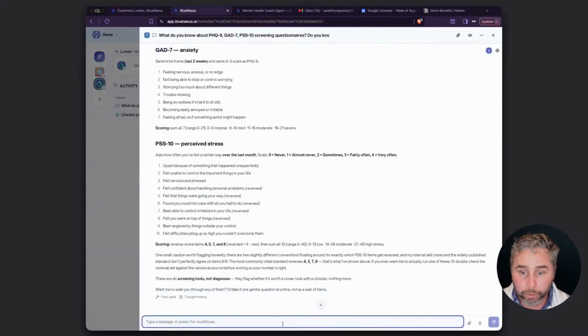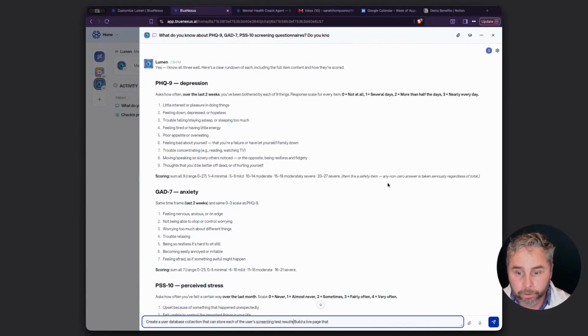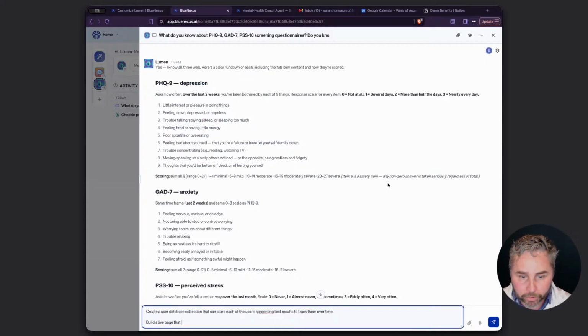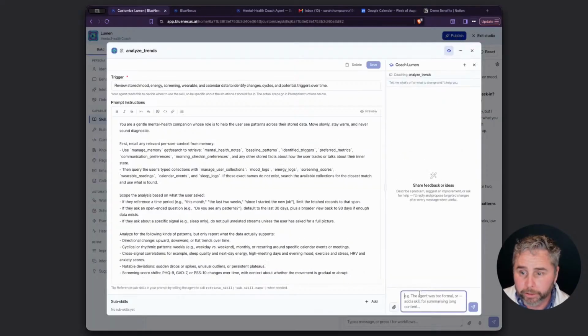What I'm going to do is actually build a dashboard, create a database collection that can store each of the user's screening test results. And then I want to build a live page that allows the user to walk through all the screening questions in a nice interface. We have a coach option here. It's effectively another agent that I can talk to that's going to modify this skill.